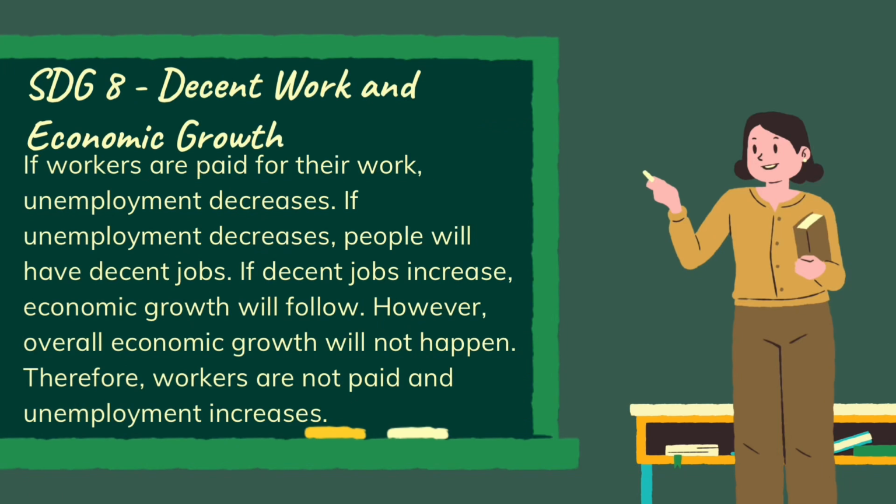Second, SDG 8. Here's our argument. If workers are paid for their work, then employment decreases. If employment decreases, then people will have decent jobs. If decent jobs increase, economic growth will follow. However, overall economic growth will not happen. Therefore, workers are not paid and unemployment increases.